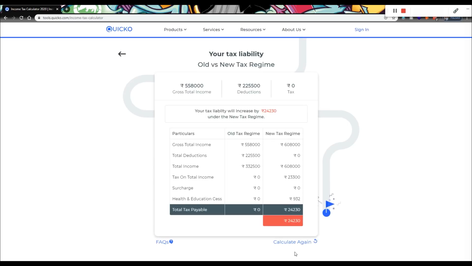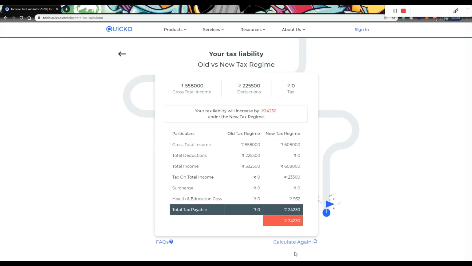The old tax regime might be a better option since exemption limit is rupees 3 lakh for senior citizens as opposed to 2,50,000 under the new income tax regime. In addition, senior citizens can also claim Chapter 6A deduction, further lowering their total taxable income, hence lowering the overall taxability by nearly 24,000 in this case.